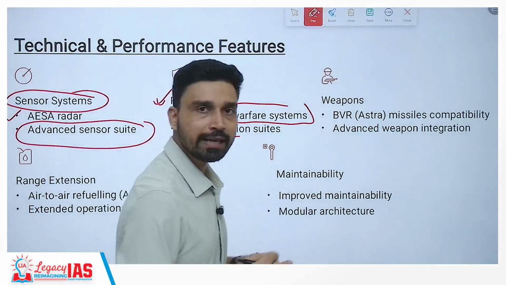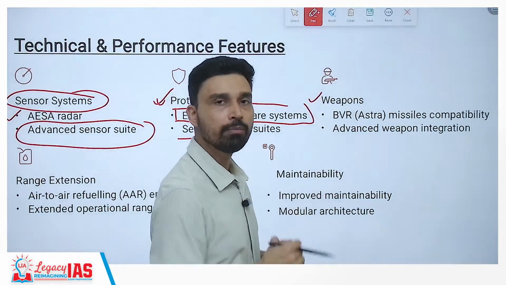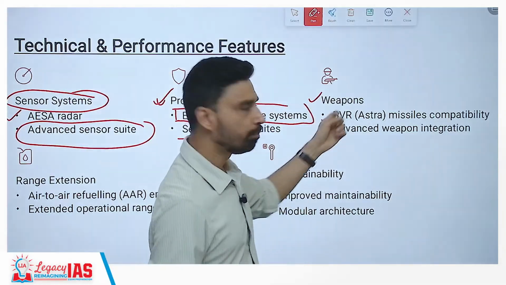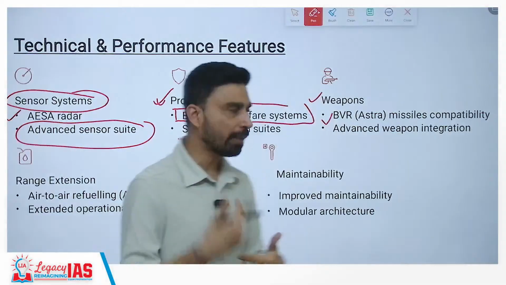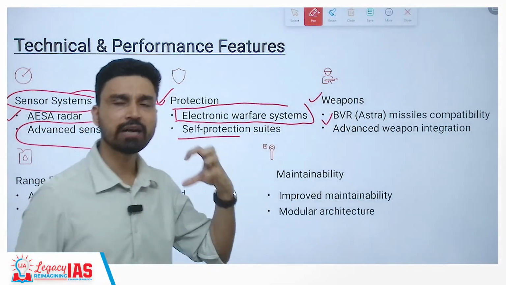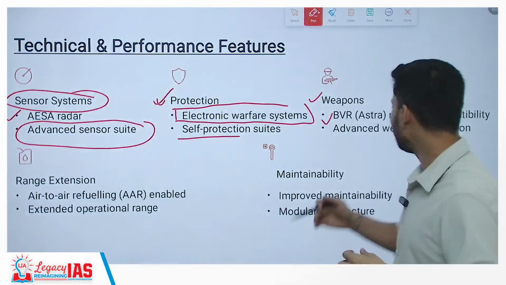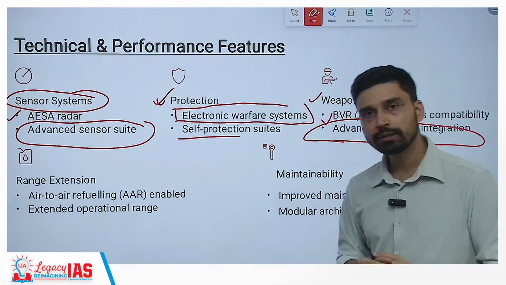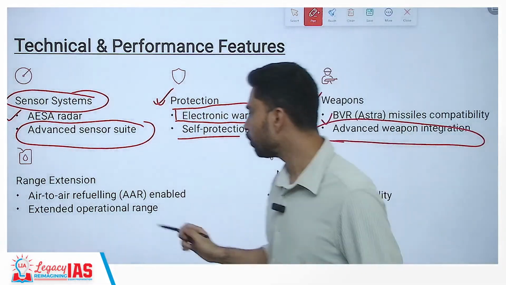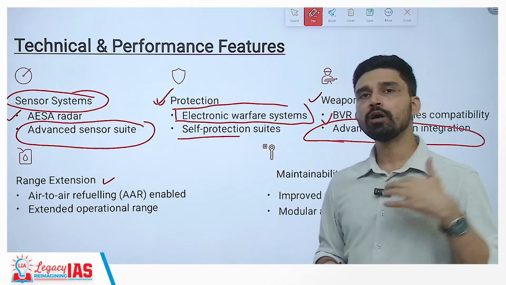Not only that, very interestingly, if you talk about the weapons capability, the Tejas Mk1A will be able to carry and launch the BVR, that is Beyond Visual Range, Astra missile. It will be compatible with this, plus several other advanced weapons; the BrahMos missile can be integrated with the Tejas Mk1A also. Not only that, range extension has also been carried out here, where air-to-air refueling has been enabled so that the aircraft will not have to land for refueling.